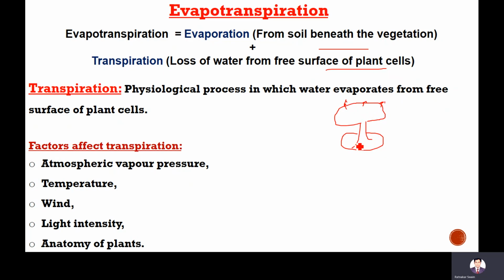To simplify the theory, it's combined. That's called evapotranspiration. Transpiration means the physiological process in which water evaporates from the surface of plant cells. These are the factors which affect transpiration: atmospheric vapor pressure, temperature, wind, light intensity, and anatomy of plants. I'm not going into depth about transpiration; briefly we have to discuss it, as it's not as far as your syllabus is concerned.